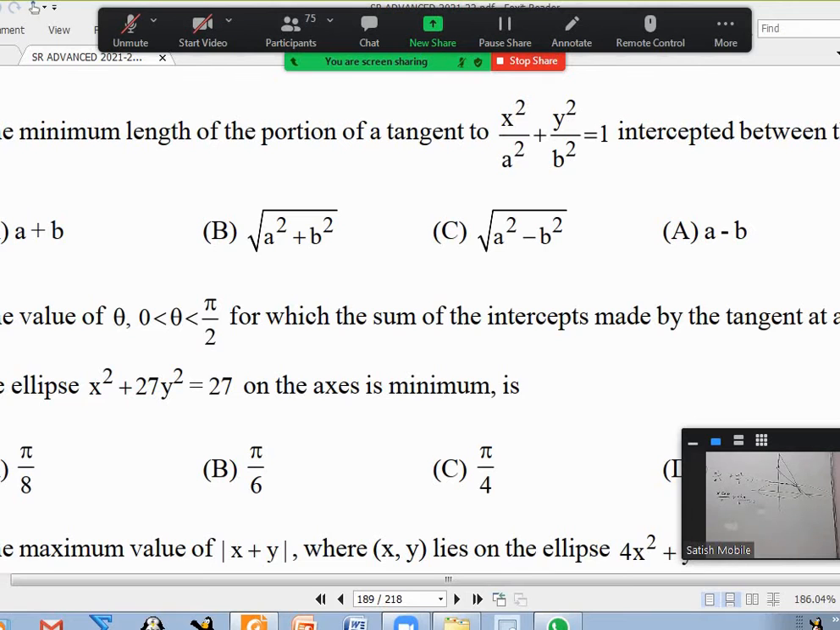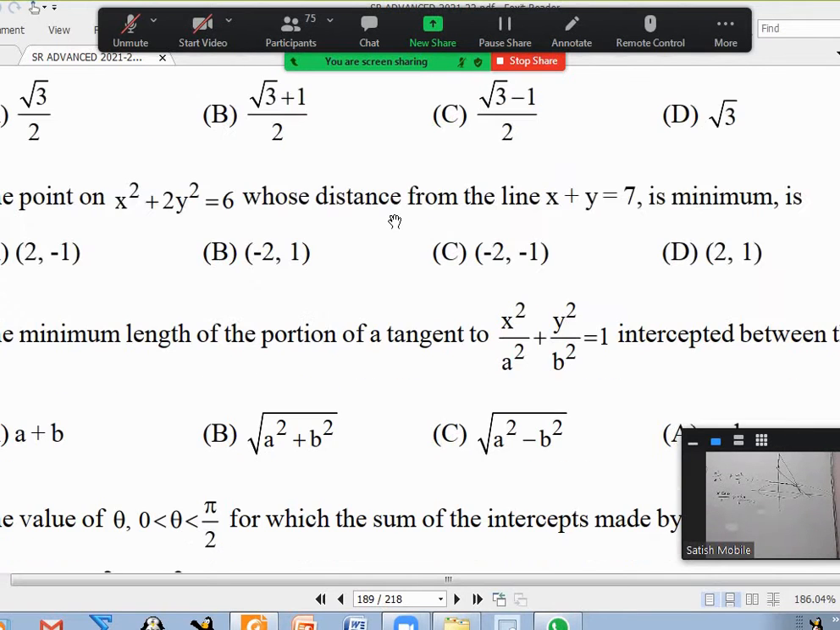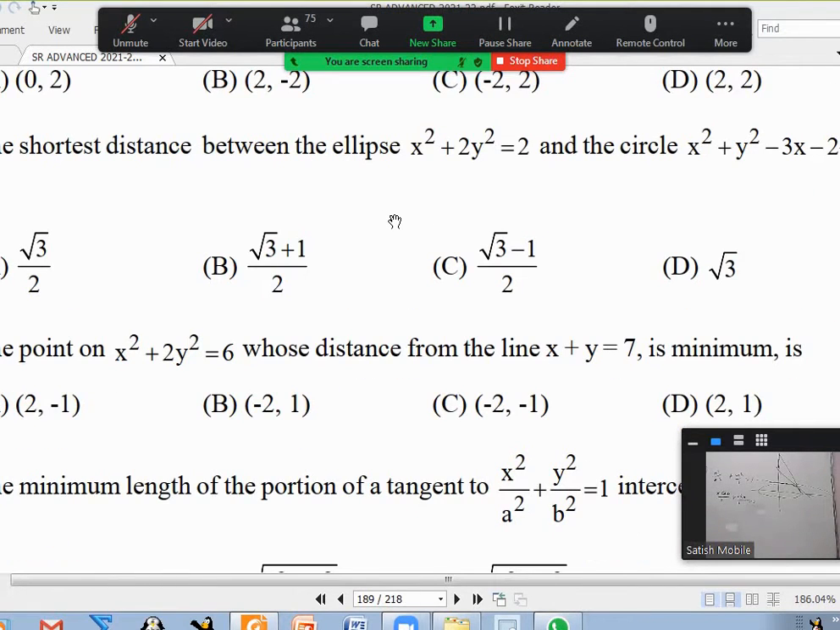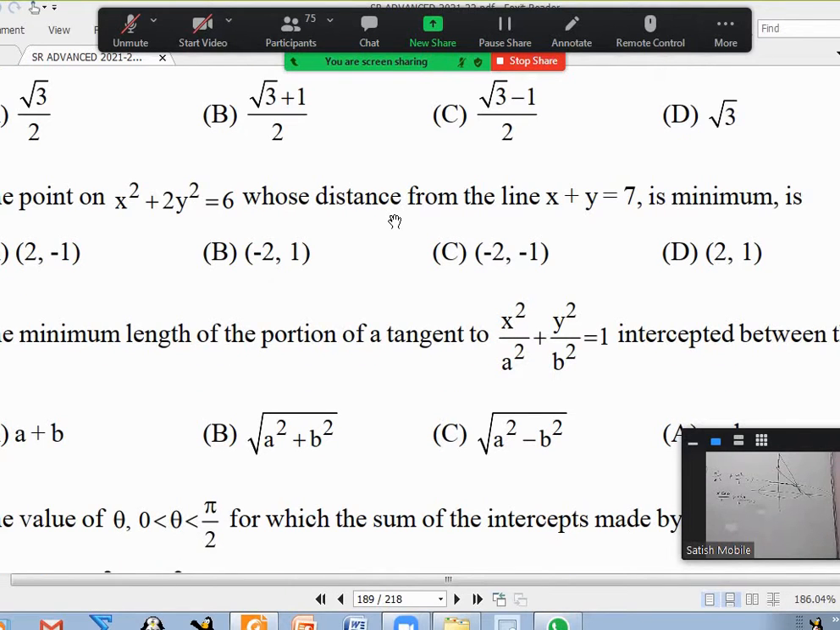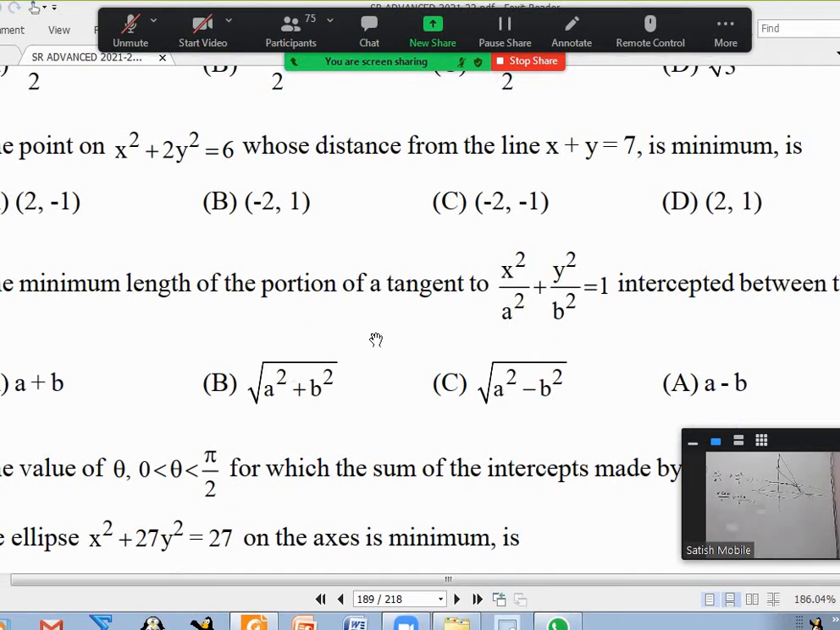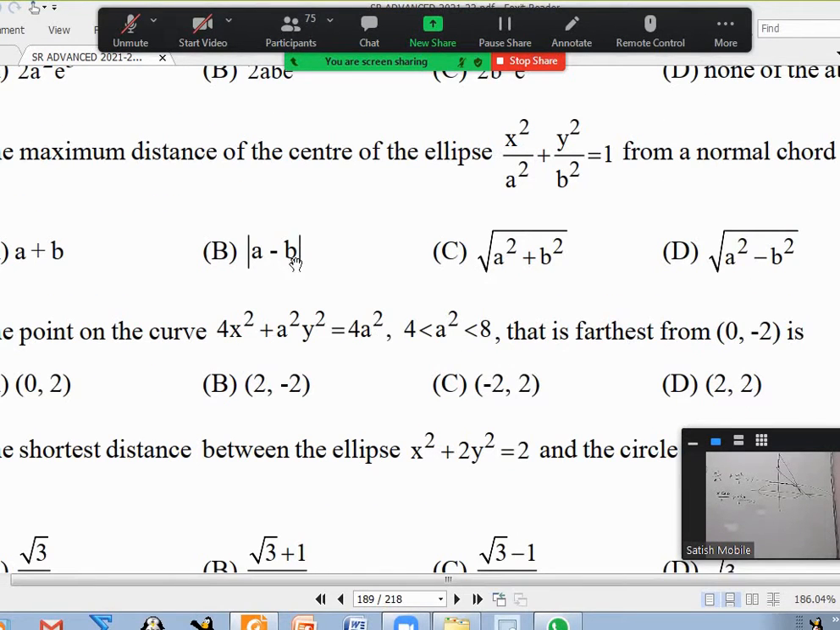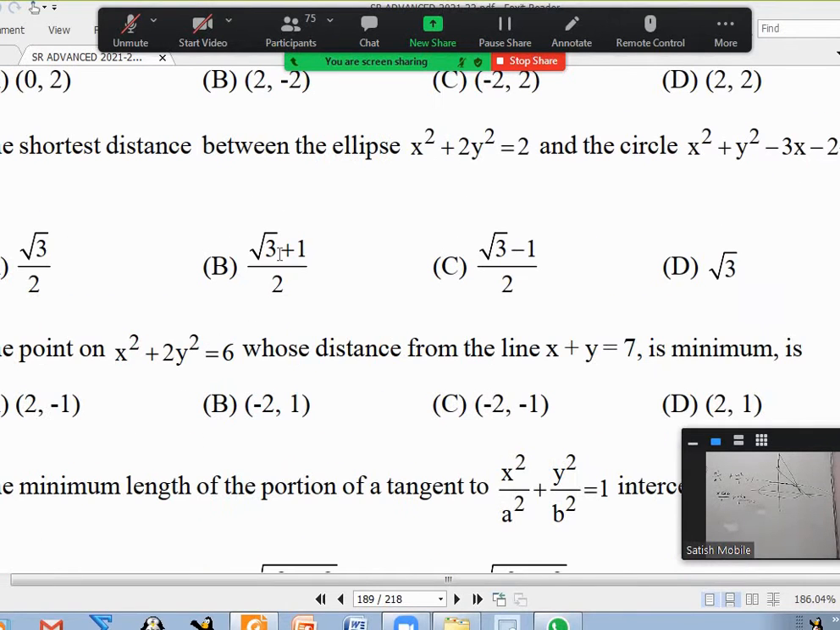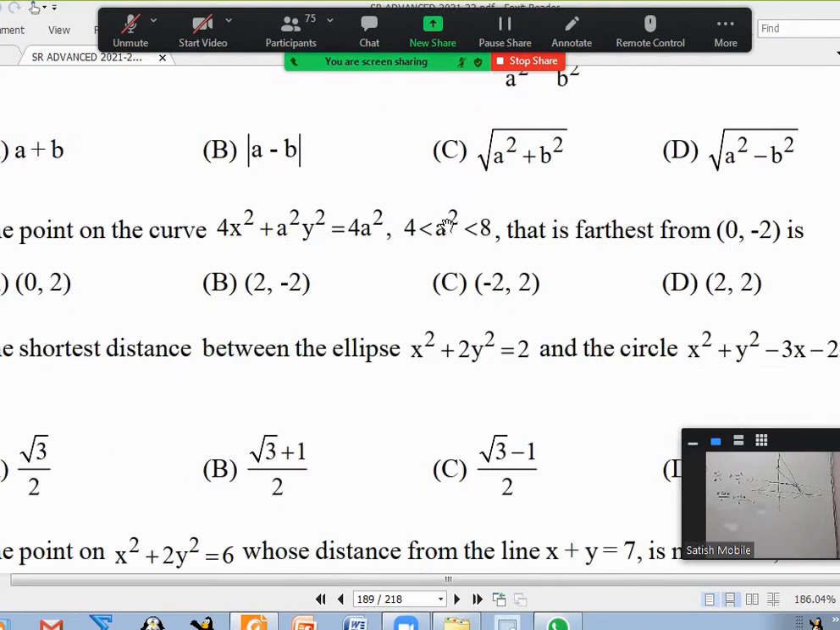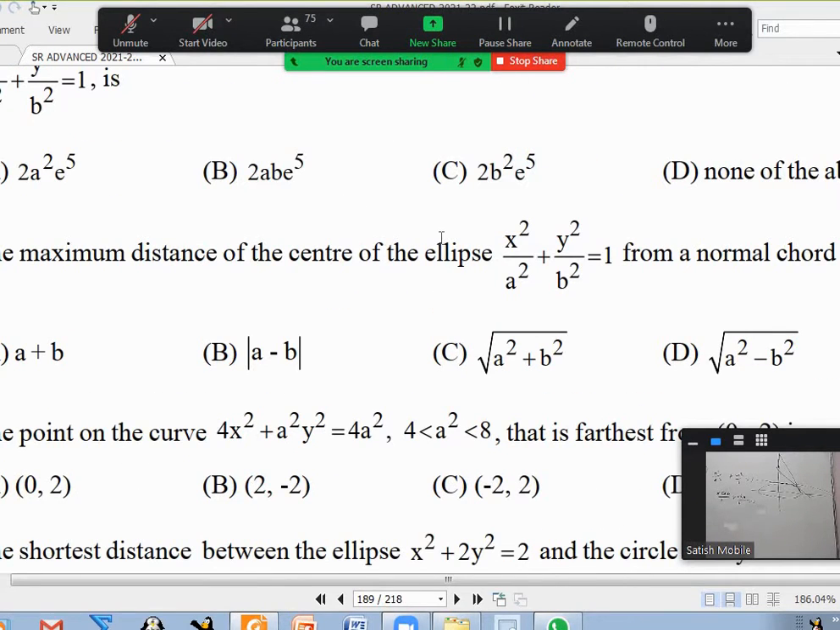I wrote secant square as 1 plus tan square and all. That is about this question or something else? That is about normal, I guess. Okay. Where did we get a plus b answer? Yeah, 17. That and this are somewhat similar. There we got a minus b as answer.